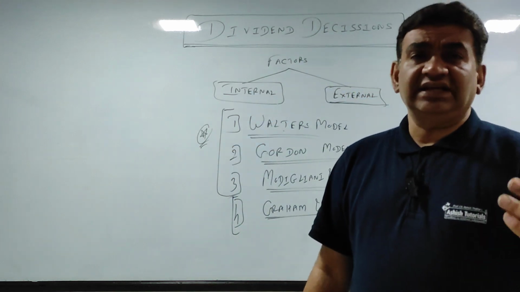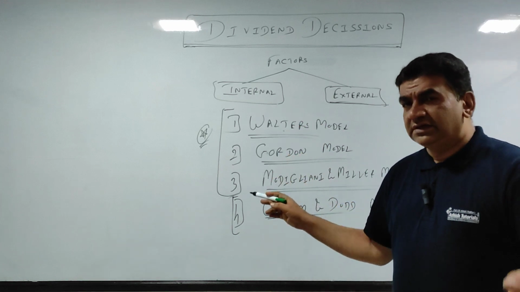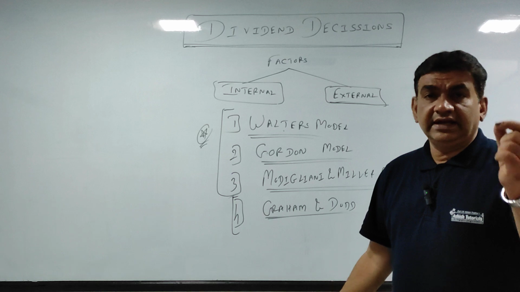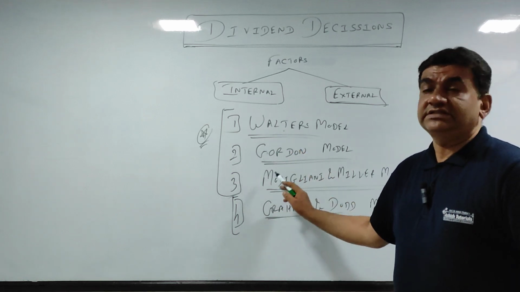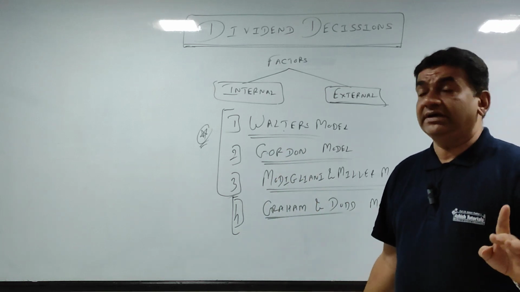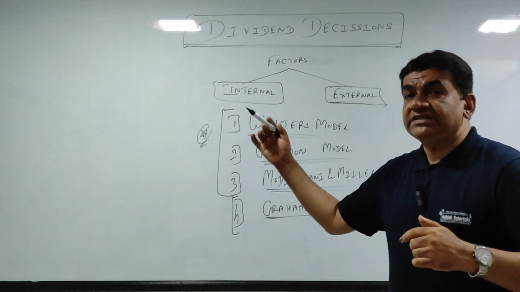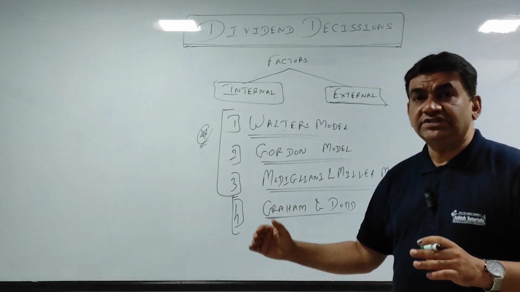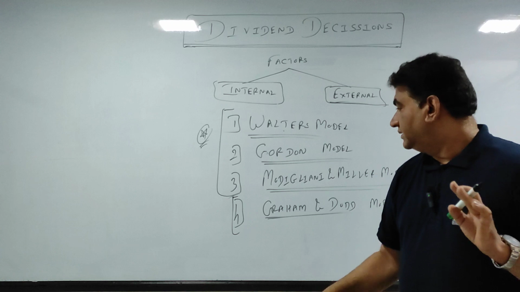The first 2 to 3 classes will go for Walter. Then I'll take Gordon. One session will be a combination of Walter and Gordon, because the individual sums of Walter and Gordon are not worth 15 marks. They can ask you 7-8 marks of Walter, 7-8 marks of Gordon. But individually, it is rare that 15 marks will come. Yes, Walter can come, but in 4 different parts. That you will see when we come to the next-to-next class, where there are big sums, with small calculations, but 3, 4, 5 parts, so those are worth 15 marks.